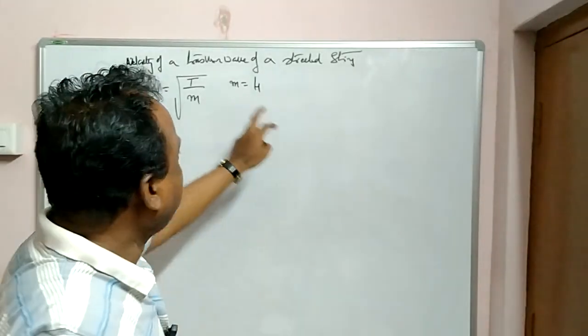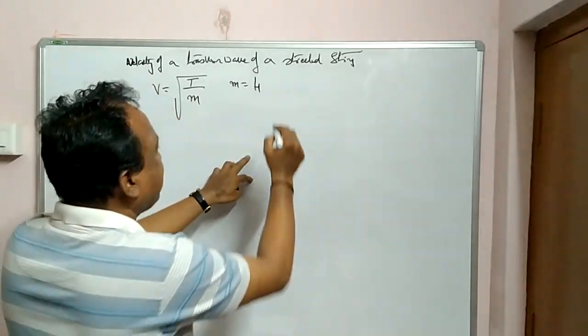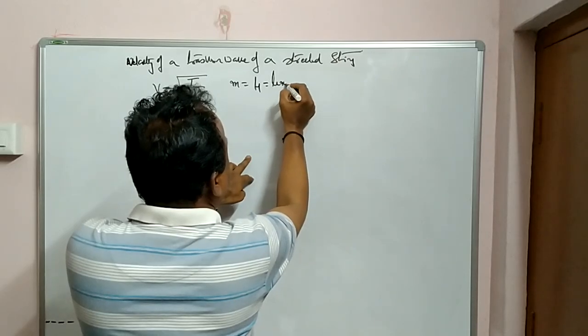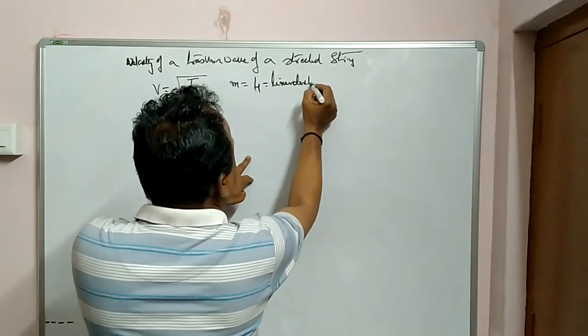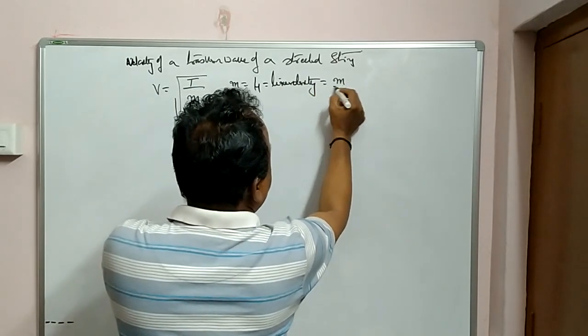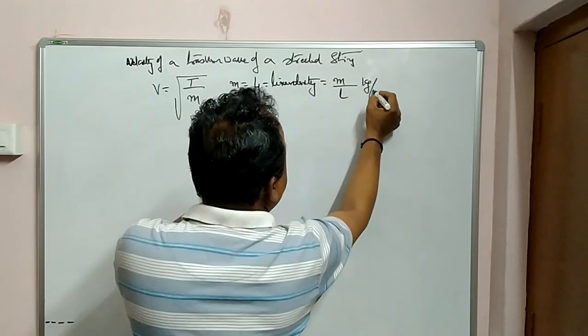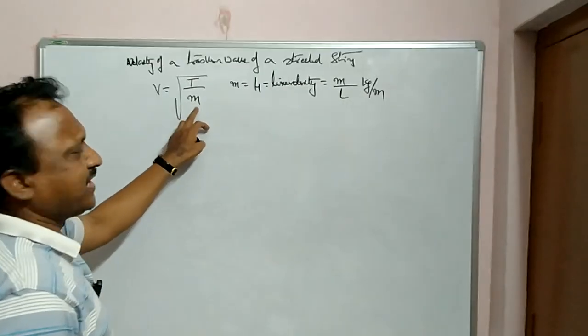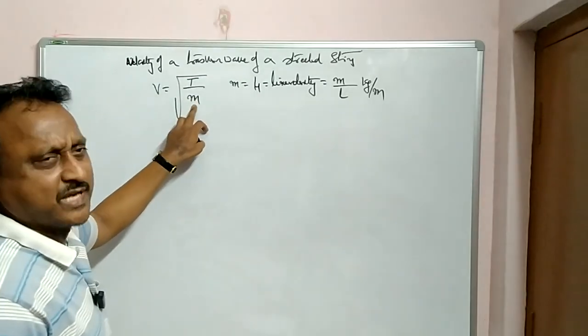Some books write this m as mu. That is called the linear density of the string. Linear density is given as mass per unit length, that is units kg per meter in SI units. So I want to use mu, I will use m only.